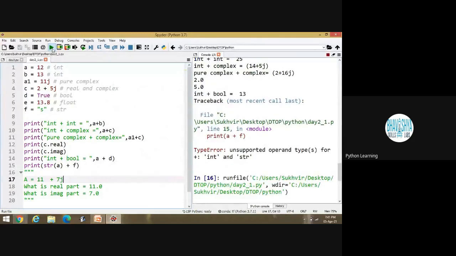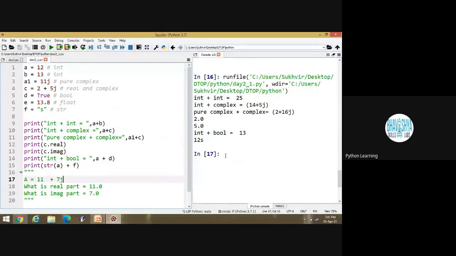Okay, now execute this one. Look at the output. The answer is 12s. Is it okay? I have to convert the integer into a string by writing str.